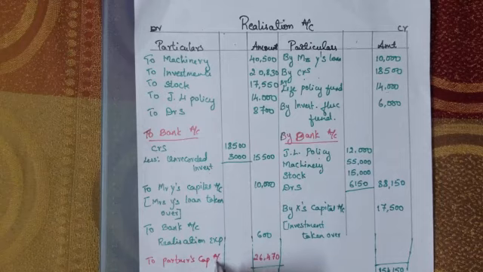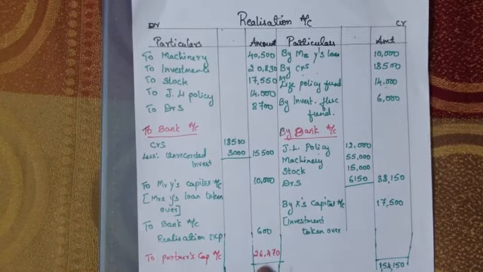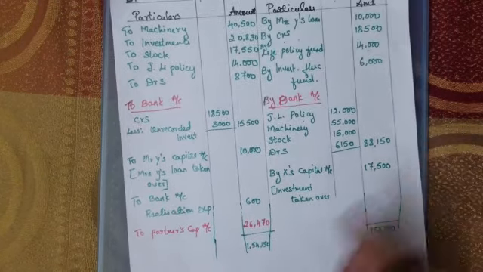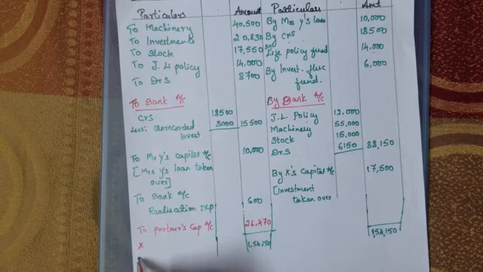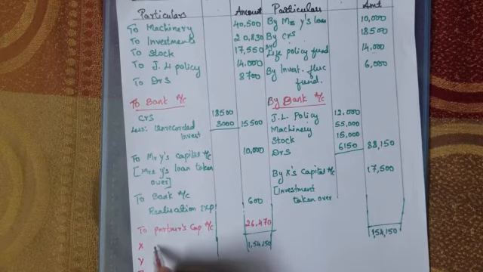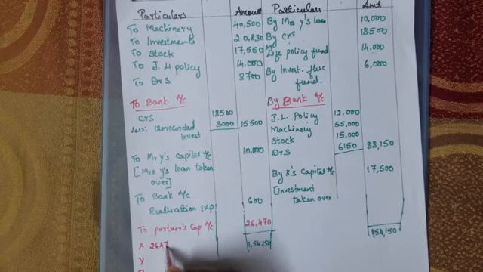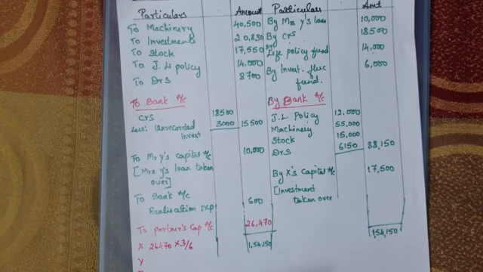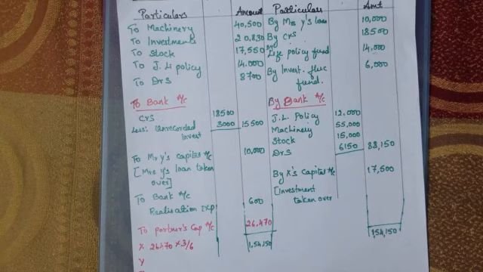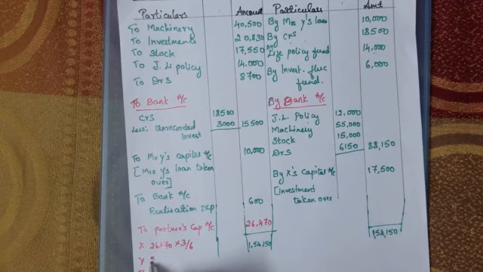The profit on realization account is 26,470, and this will be transferred to partners' capital account. We need to share it for X, Y, Z in the ratio of 3:2:1.